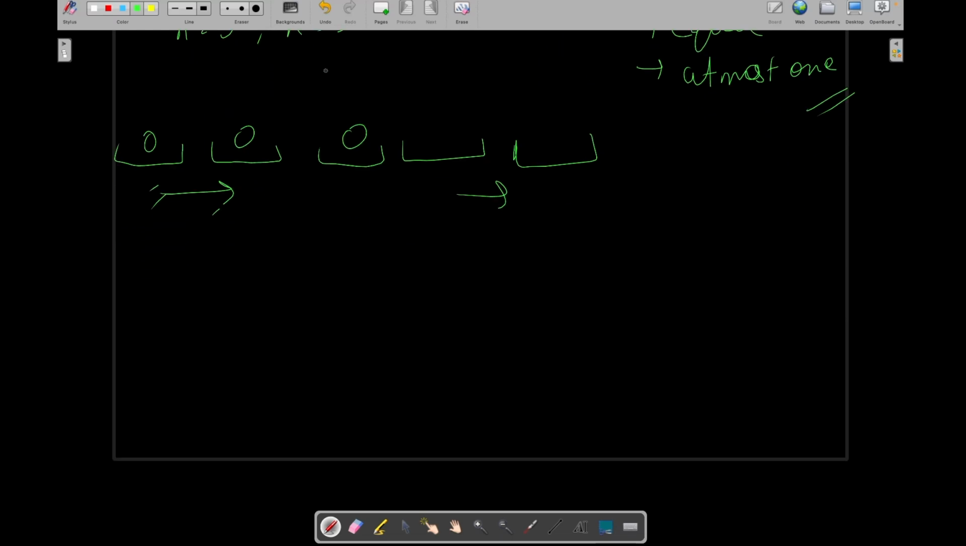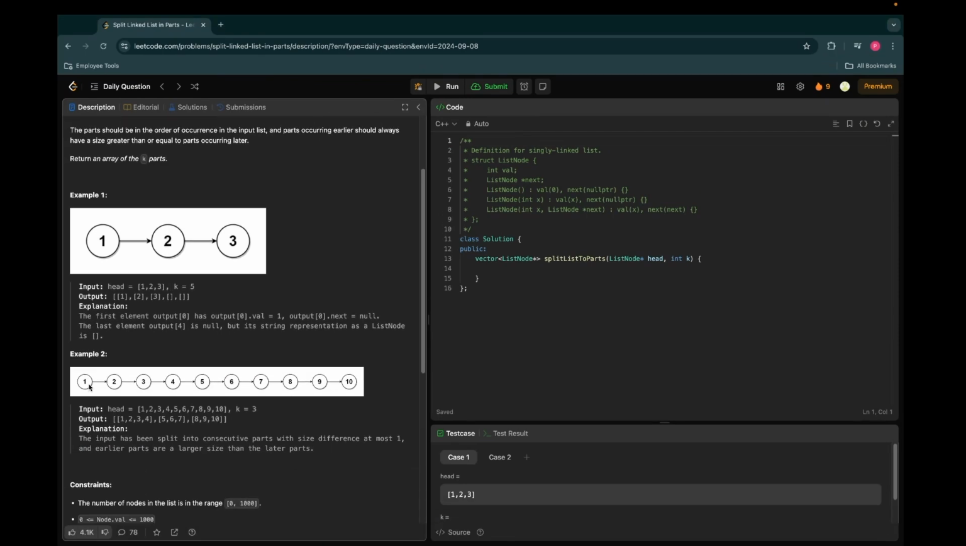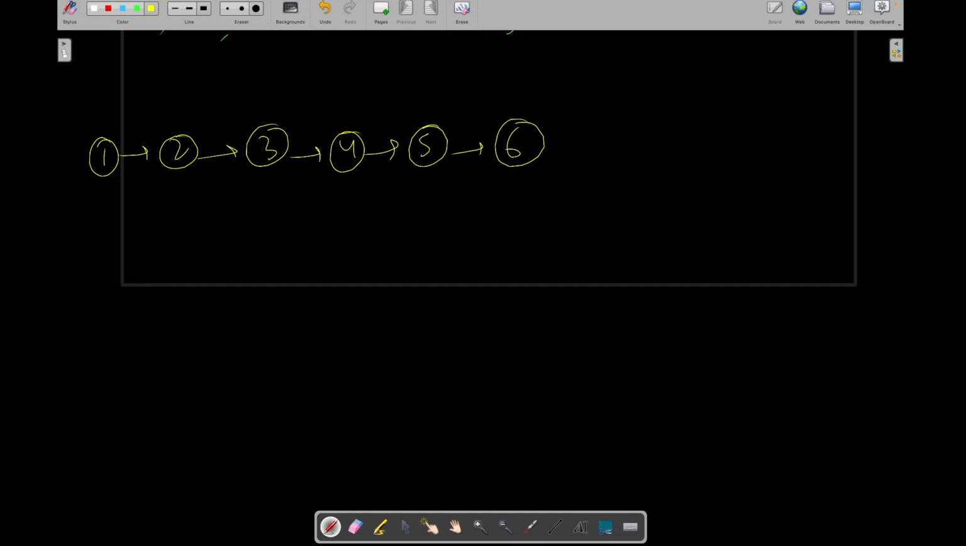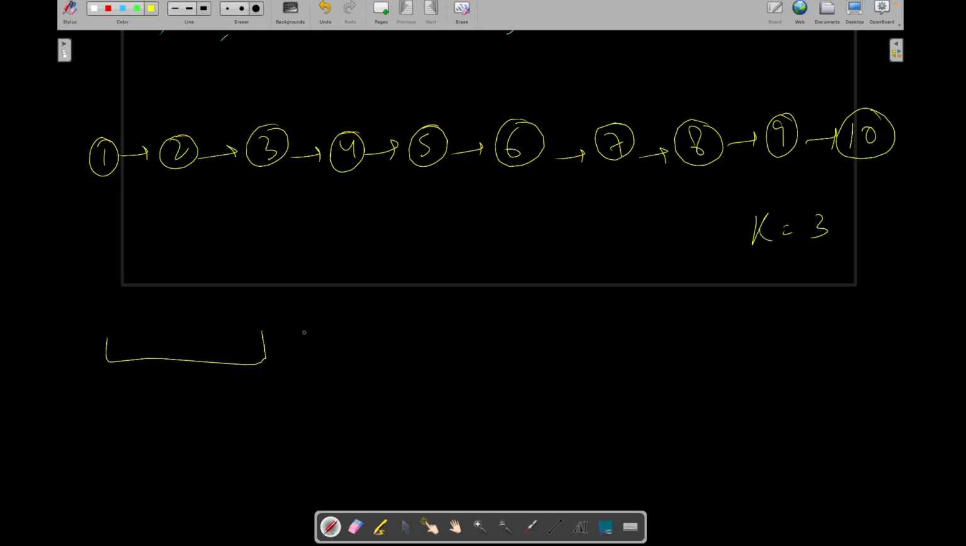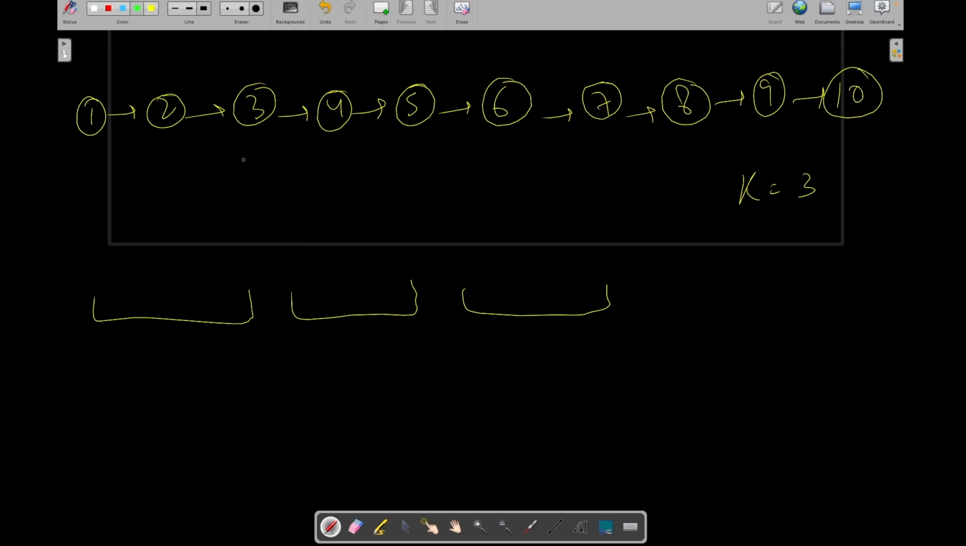So let's understand from the second one so that we will get a much better idea. In the next one, we have been given a linked list of size 10 with k equal to 3. So let's see this example now. In this, our linked list has size 10, with nodes 1 to 10, and k equals 3. So it means we have 3 boxes, right? We need to divide it into 3 equal parts, or their sizes can differ by at most 1.